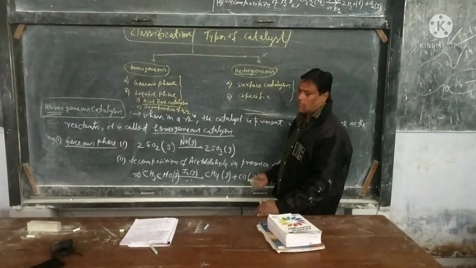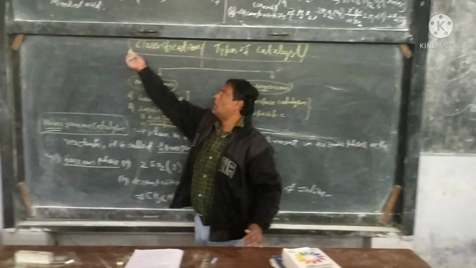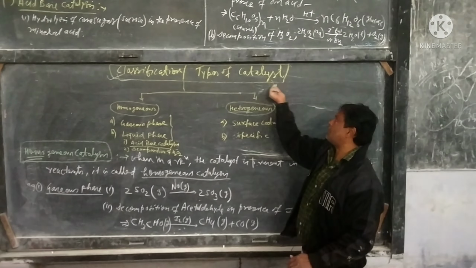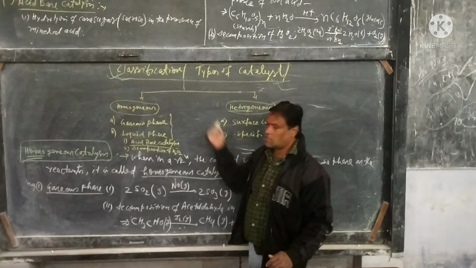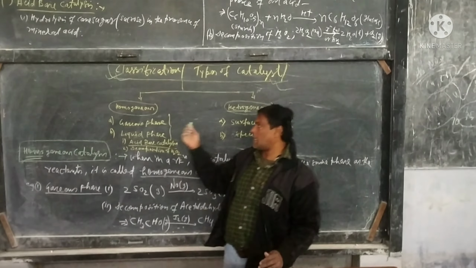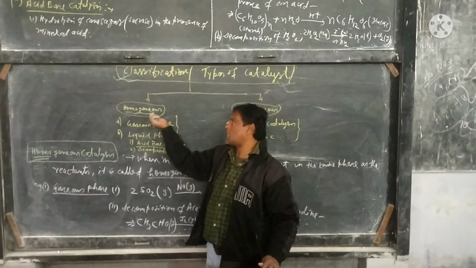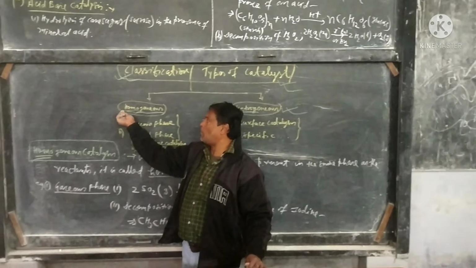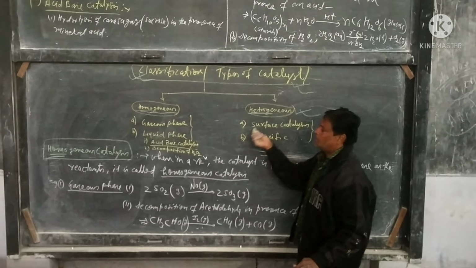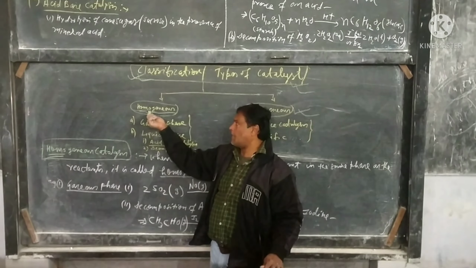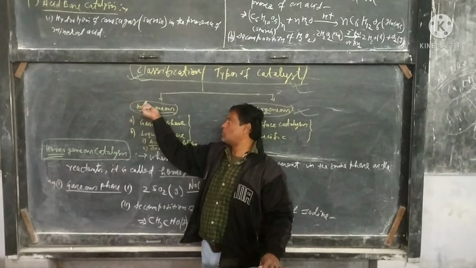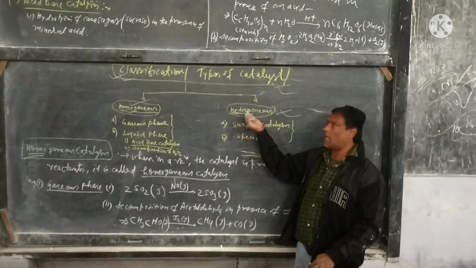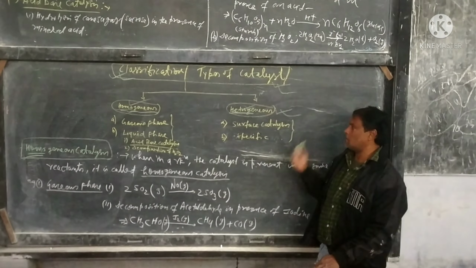Today, we will discuss a very important topic, that is the classification of catalyst, or the types of catalyst. Basically, catalyst may be characterized into two different parts. One is homogeneous catalysis and another is heterogeneous catalysis. Homo means same, and hetero means different. When the reactant and the catalyst are in the same phase, it is called homogeneous catalysis. And when the catalyst and the reactant are in different phases, it is called heterogeneous catalysis.